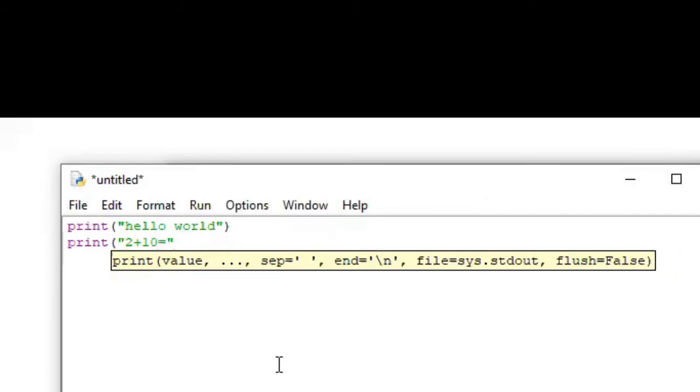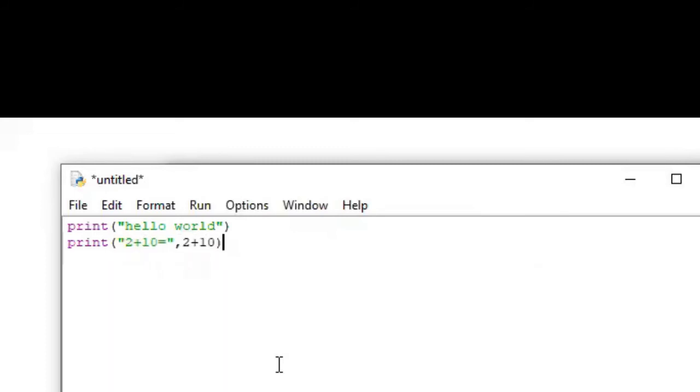Whatever we write in double quotes will be printed as such, and whatever we write outside of that will be printed after the processing, meaning after the calculation.